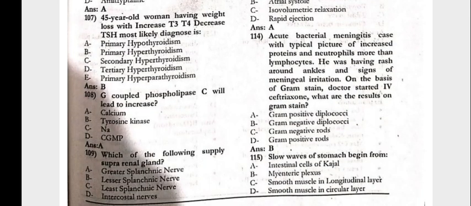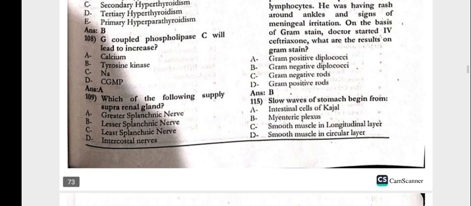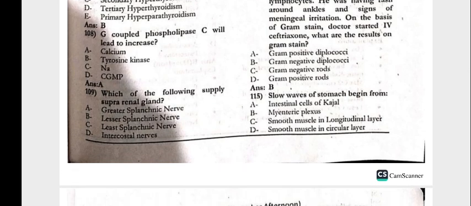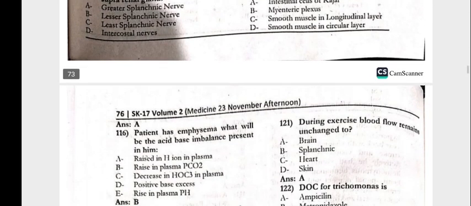Next, 114. An acute bacterial meningitis case with the typical picture of increased proteins and neutrophils more than lymphocytes. He was having a rash around the ankles and signs of meningeal irritation. On the basis of the Gram stain, the doctor started IV ceftriaxone, but the result on the Gram stain is Gram-negative diplococci. 115. The slow waves of the stomach begin from the interstitial cells of Cajal.